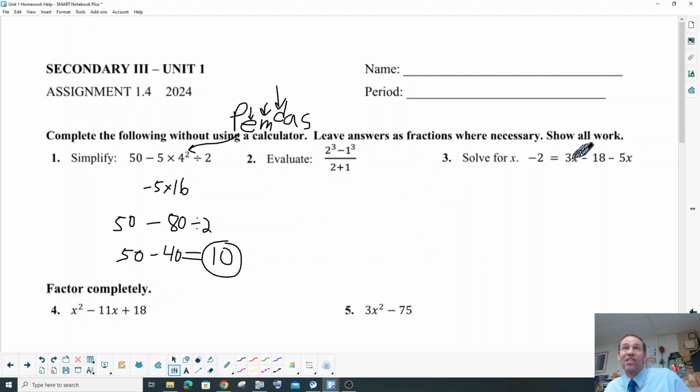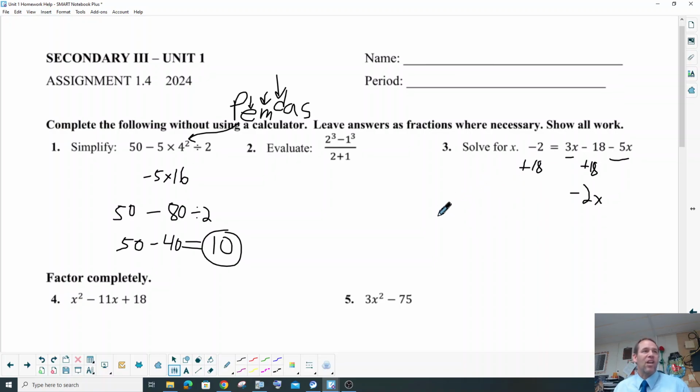So try number 3 next. You want to just combine like terms. So 3x and a negative 5x. Go and combine those. Right? You took 5 apples off my tree, but you gave 3 back. How many do you still owe me? Right? Negative 2x. And then you want to go ahead and add 18. Right? Get all the numbers to the other side. Opposite of subtraction, because there's an equal sign, is to add 18. Then divide by negative 2. Boom. Good.